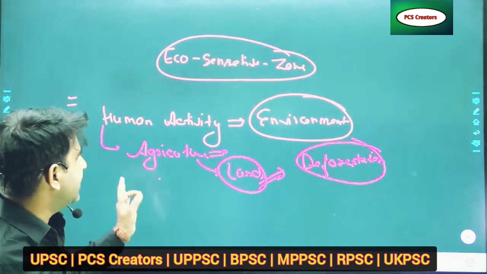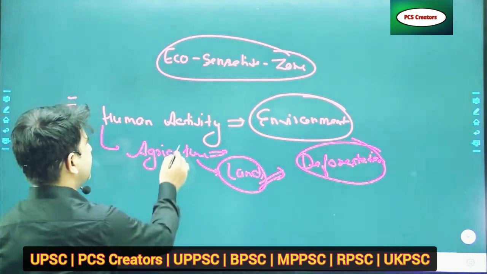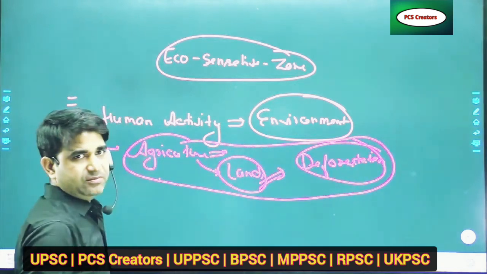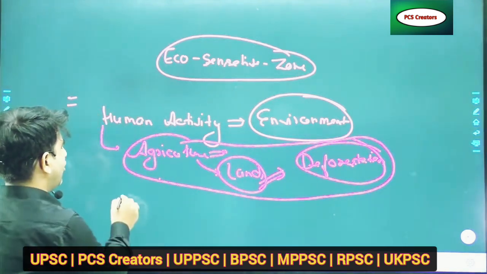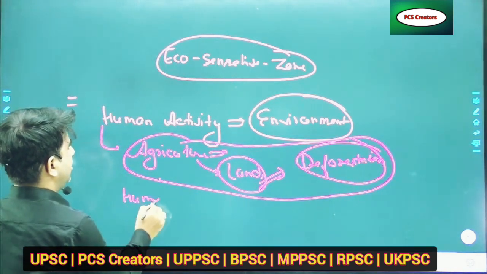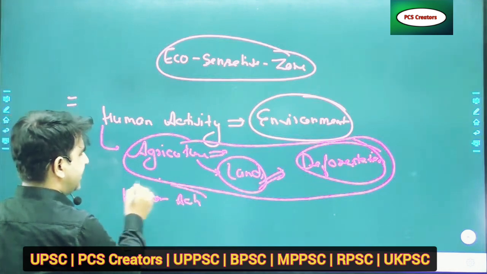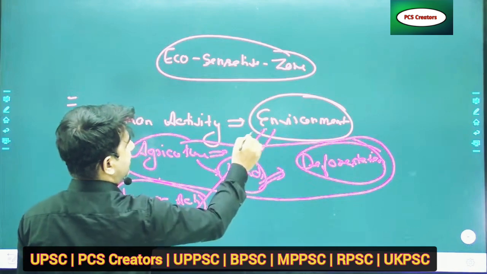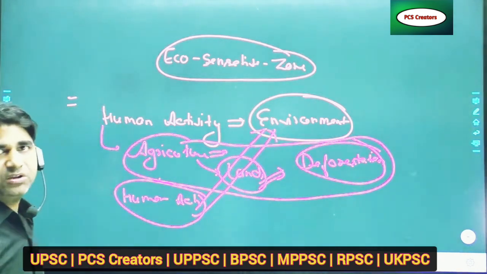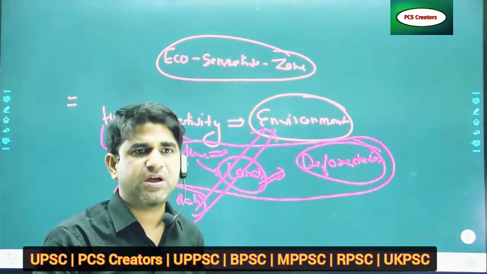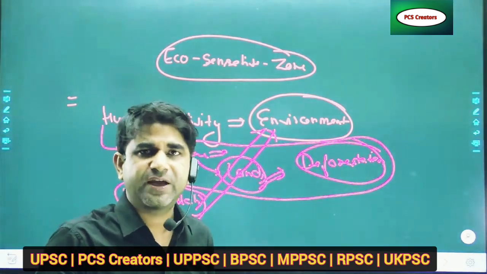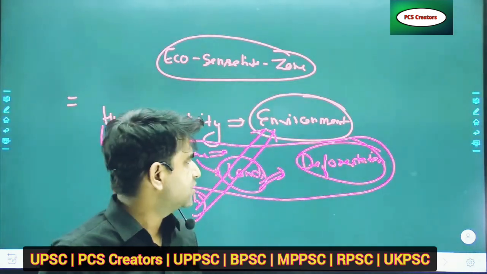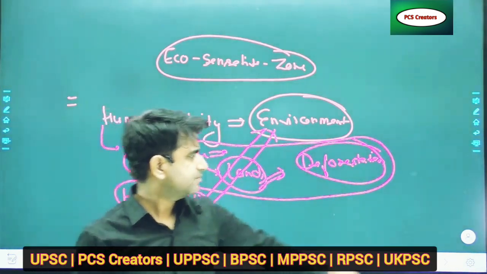Now you can understand it properly: if there is agriculture, or all human activities like industrialization, everything has a direct effect on the environment. When any large area has human activity, that will directly affect the environment. So I think it's clear to you. Now we'll move to the next question.